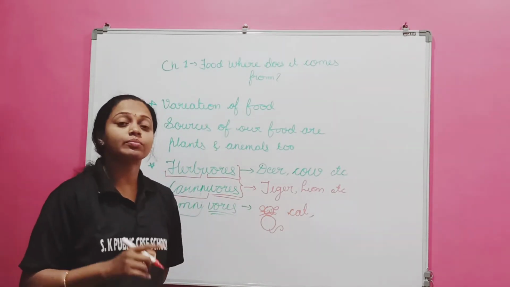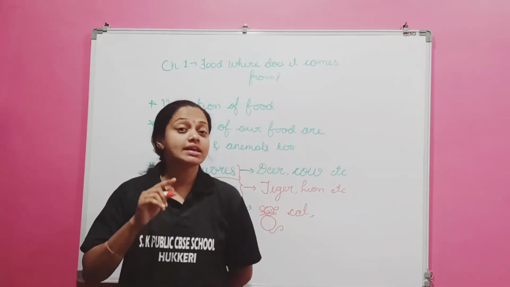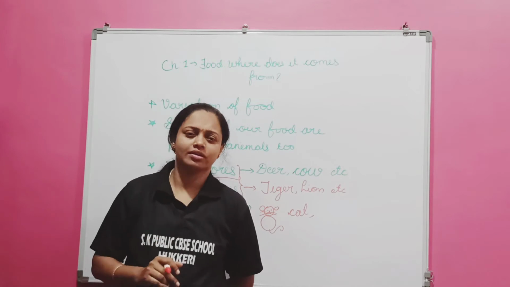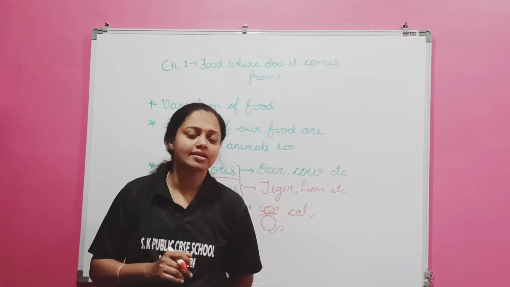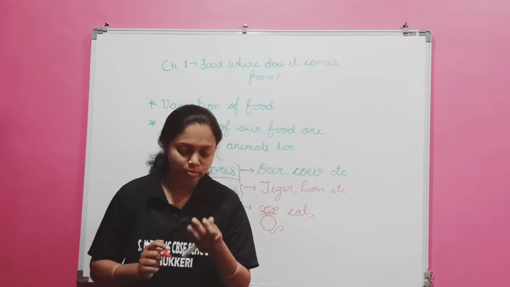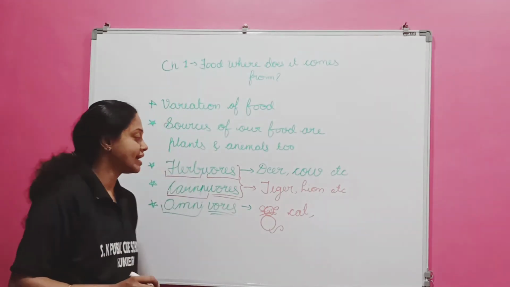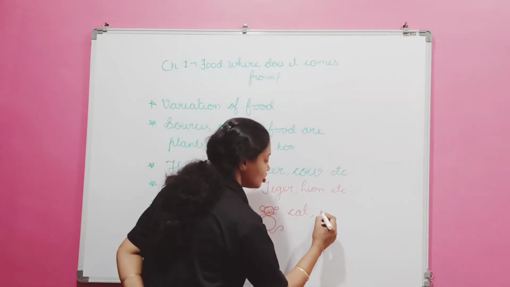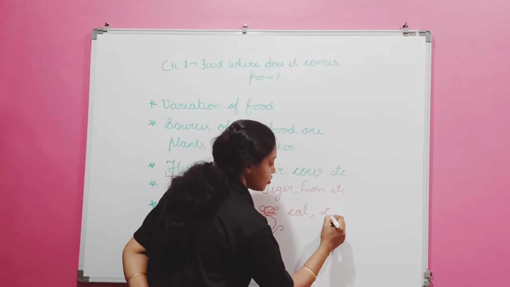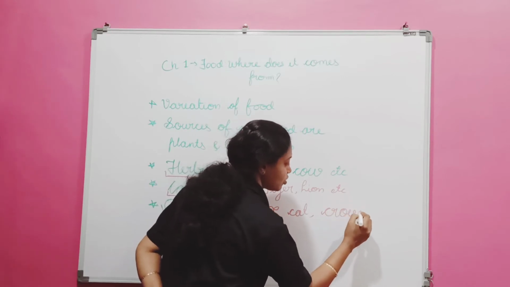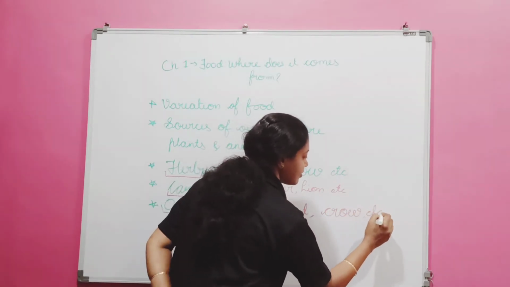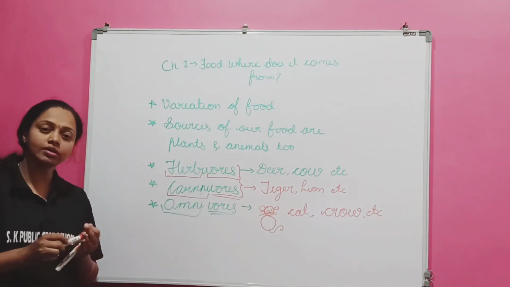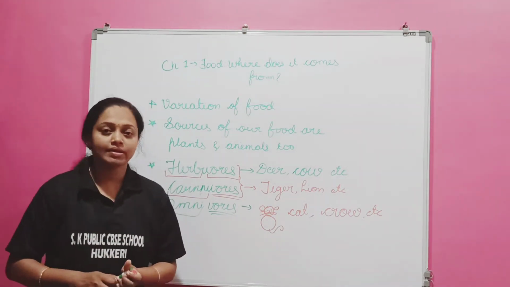And the most common question which is asked every year is that crow is called as an omnivore. Why? Because it eats both flesh and plant products. So here crow is also an example for omnivorous animals.